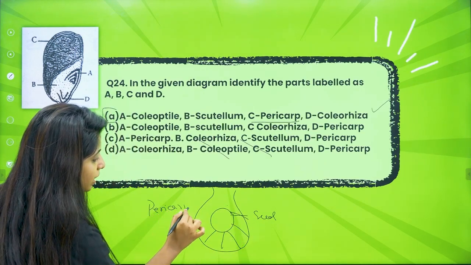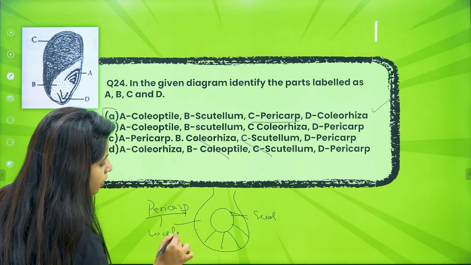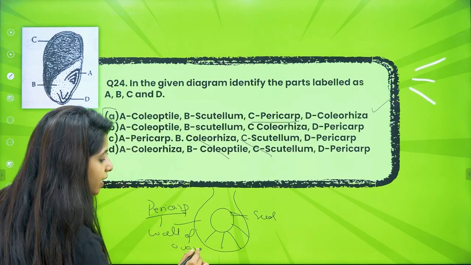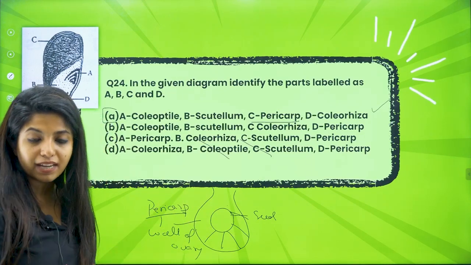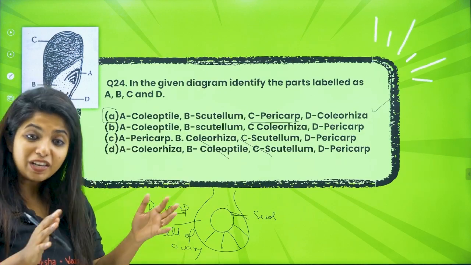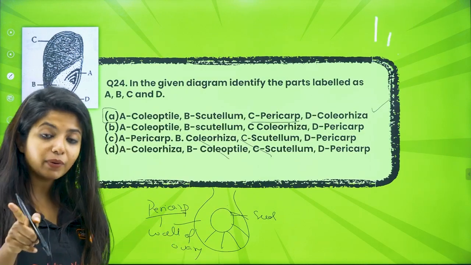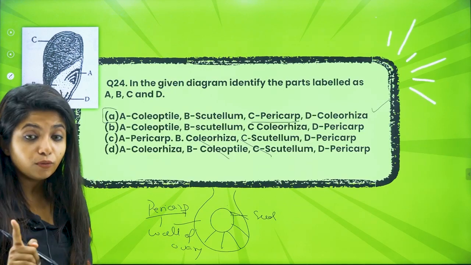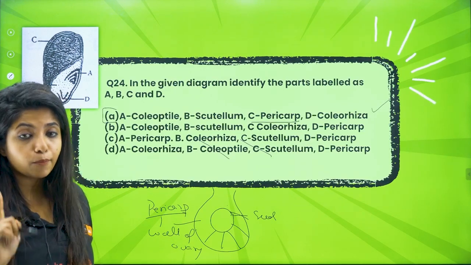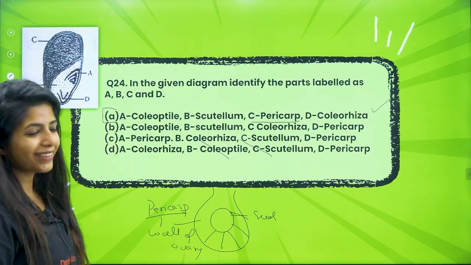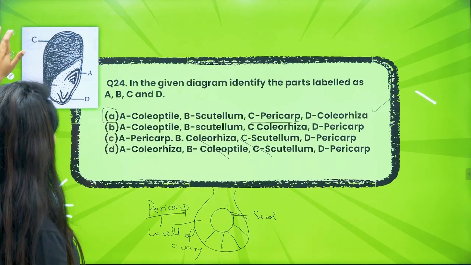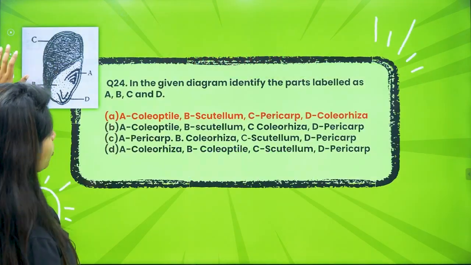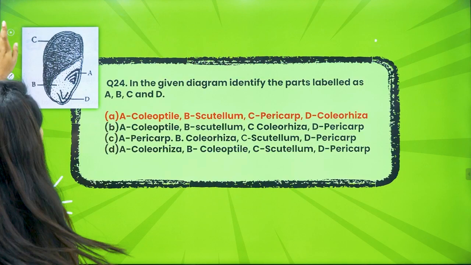pericarp. So pericarp is nothing but the wall of ovary. It is again bifurcated into different parts: epicarp, endocarp, mesocarp, and things like that, about which I taught you in the theory session. I want you to go have a view on it because it will be really important for you to get marks. Okay, and with that we complete all the 24 questions out there.